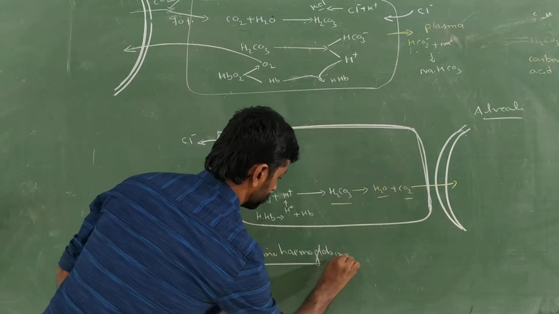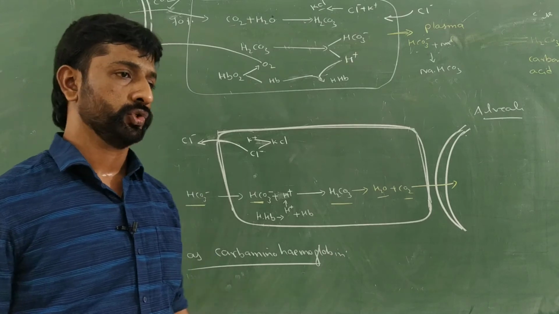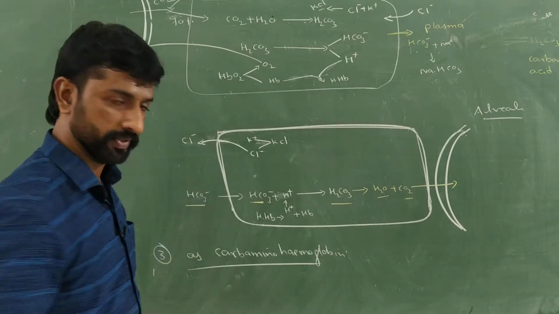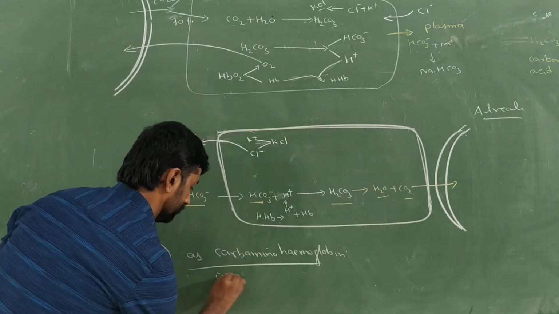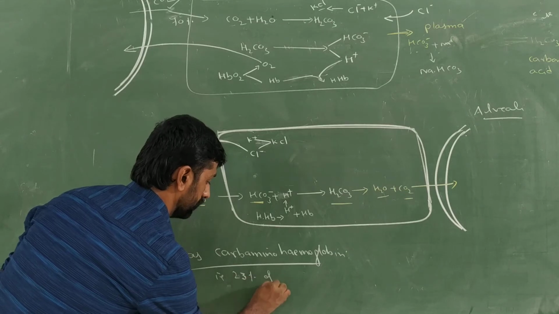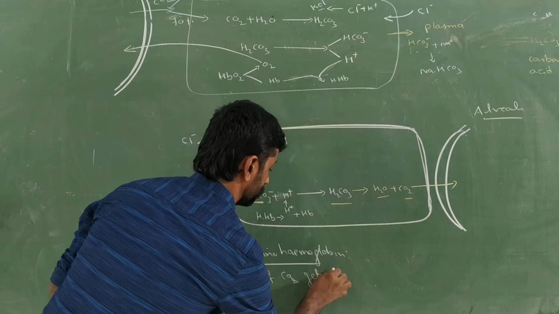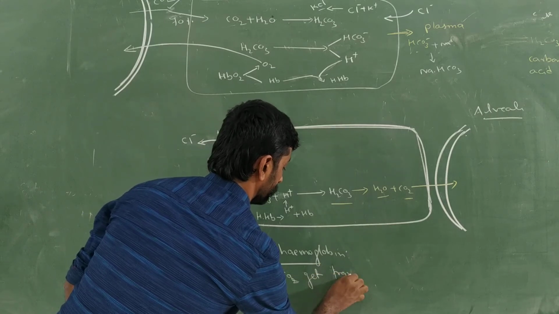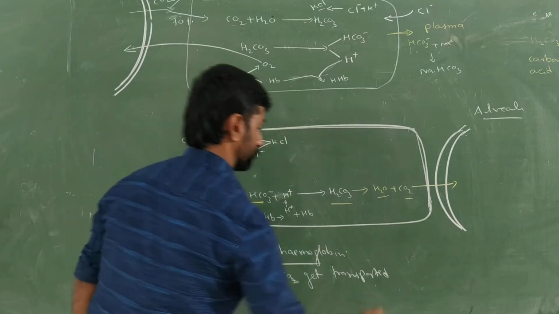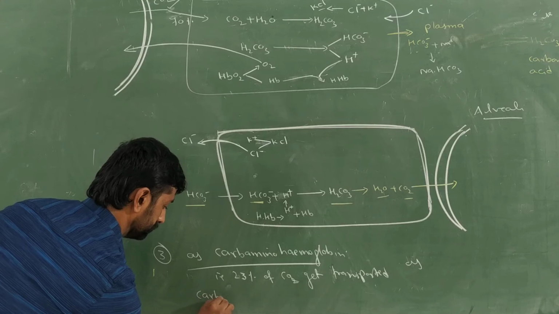Hemoglobin. How much percentage of carbon dioxide gets transported as carbaminohemoglobin? 20 to 25, and exactly if you take the count, it means 23%. That is, 23% of carbon dioxide gets transported as carbaminohemoglobin.